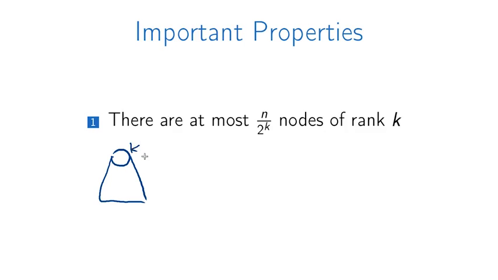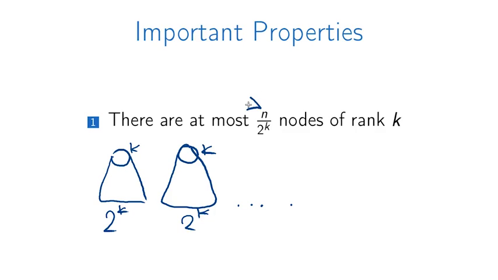At the same time, we note that the corresponding subtree contains at least 2 to the k nodes. If we have another node of rank k, then it also contains at least 2 to the k nodes. Which means that if we have too many nodes of rank k, by which I mean that their number is greater than n divided by 2 to the k, then overall we have more than n elements, which is a contradiction, right?